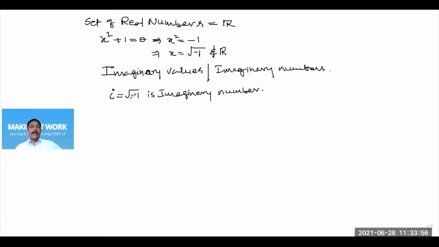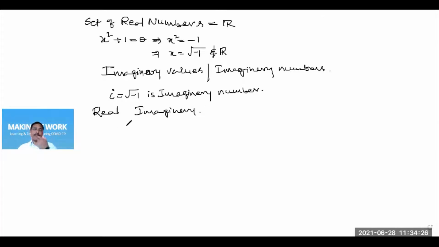So once this i is equal to square root of minus 1 is considered as an imaginary value, then a new kind of numbers, imaginary numbers, have come into the number system. All the numbers which come along with this i are called imaginary numbers. So now with this, we have got two kinds of numbers, real numbers and imaginary numbers.